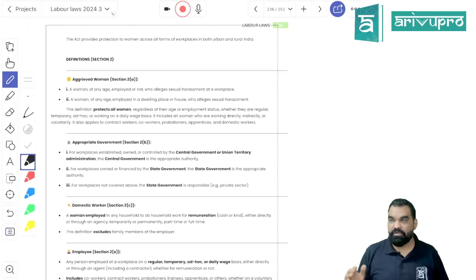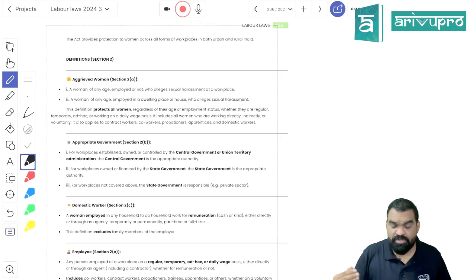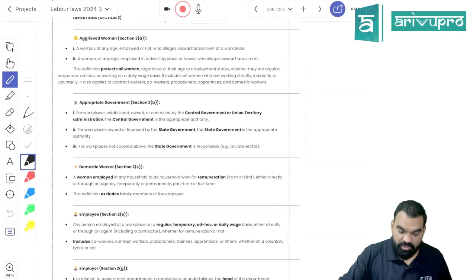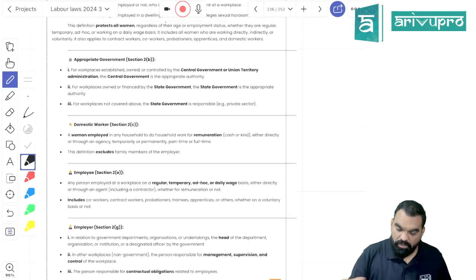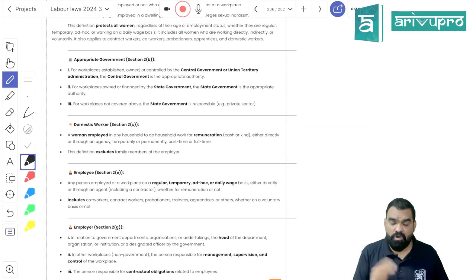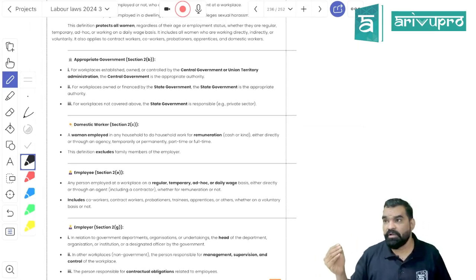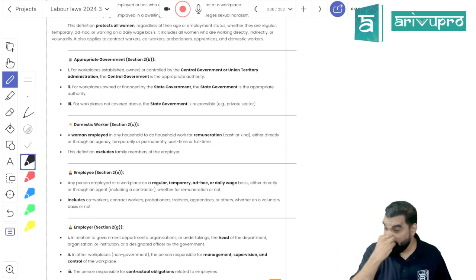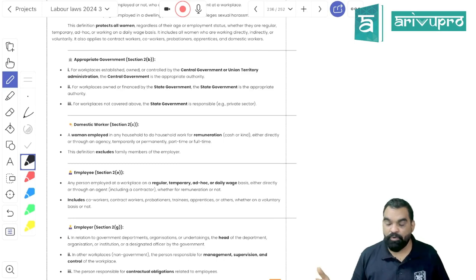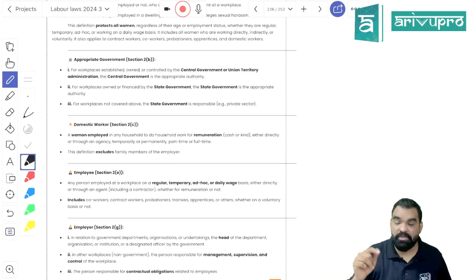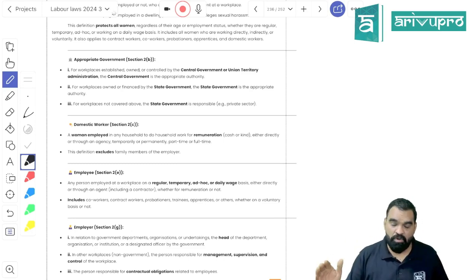An aggrieved woman is nothing more than a woman who has filed a POSH complaint against any person. She can be of any age, employed or not employed. Even an apprentice can file a complaint of sexual harassment. Even a domestic worker can. For the organized sector, they have constituted the Internal Complaint Committee, and for the unorganized sector like domestic workers, the appropriate government will constitute the LAC, Local Area Committee.